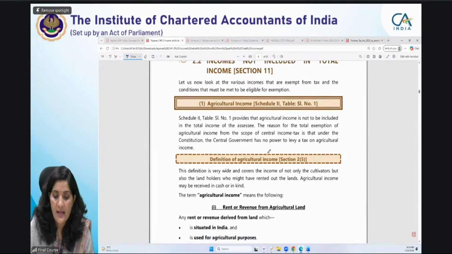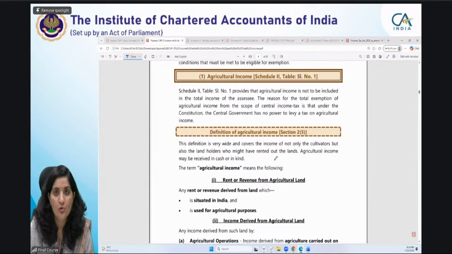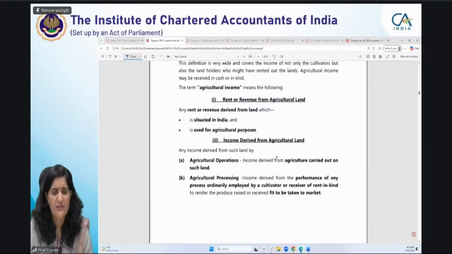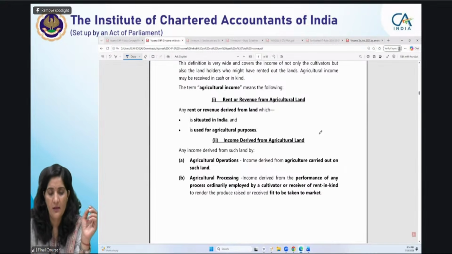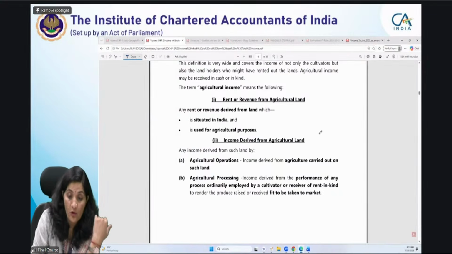Agriculture income definition is given in section 2.5, and I want to discuss it in a little bit of detail. As I told you, there are 4 conditions when an income is classified as agricultural income. This is the first condition: rent and revenue from agricultural land.